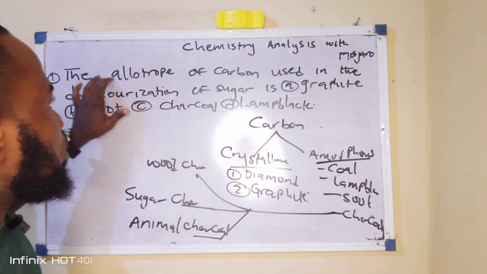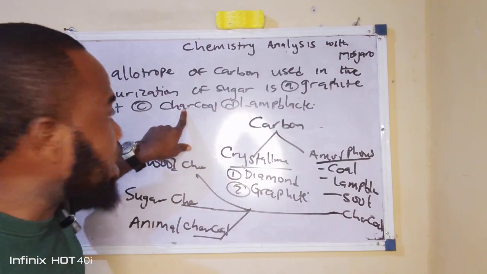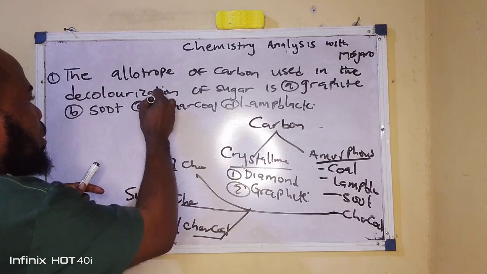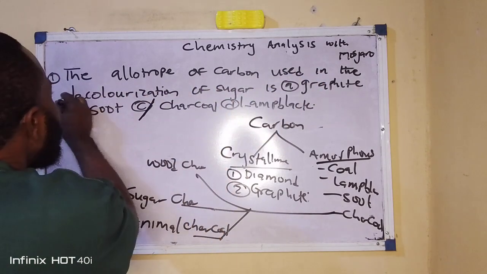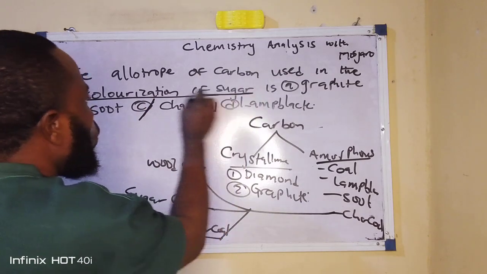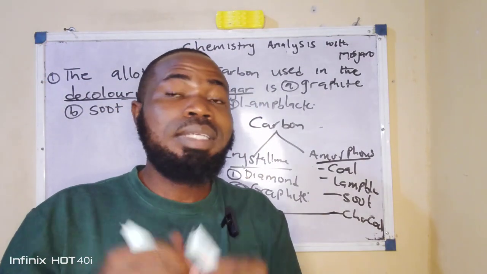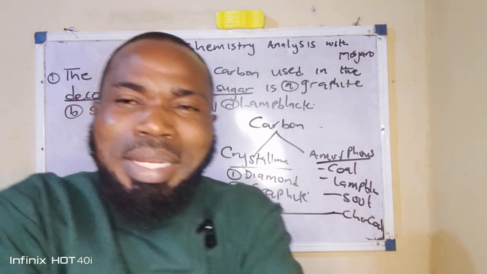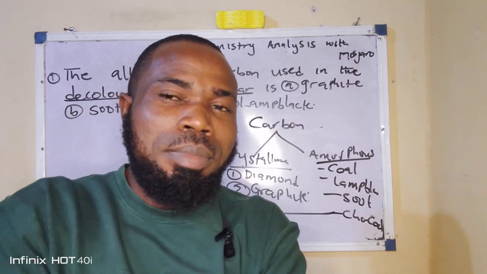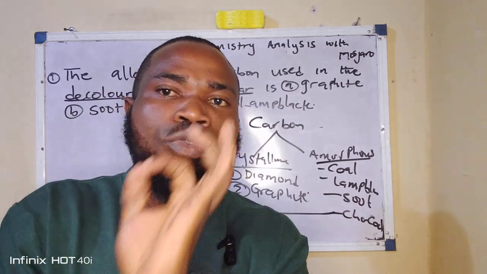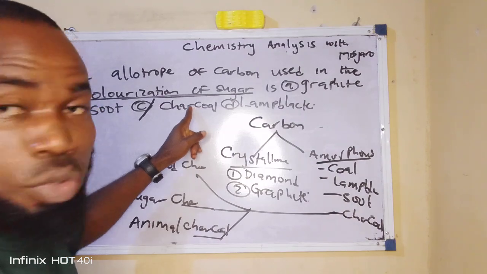Now, amongst these types of charcoal, which one of them? So that's what they're asking us now. The allotrope, of course, you can already see the answer in the option here. The answer here is what? Charcoal. So the allotrope of carbon used in the decolorization of sugar. This statement, I need to underline it. We need to analyze it very, very well. That statement is trying to tell us that during the preparation or manufacture of sugar, decolorization occurs. Now, what is used as a decolorizer? We have stated it already, it is charcoal that is used as a decolorizer.